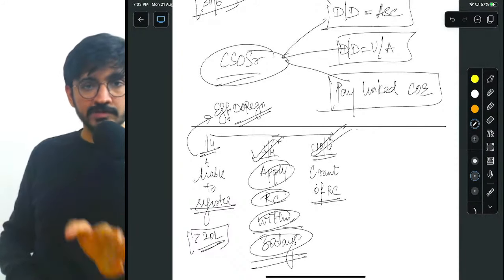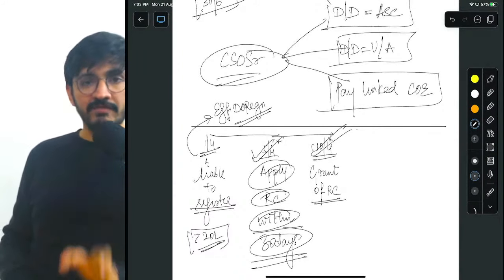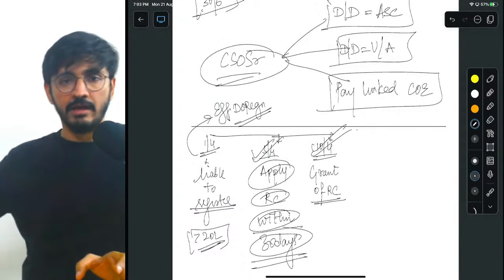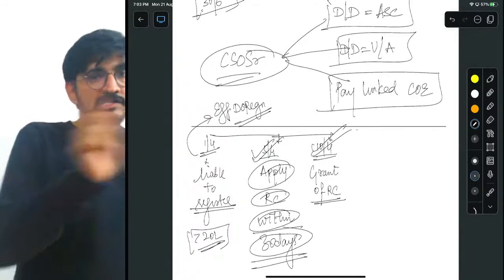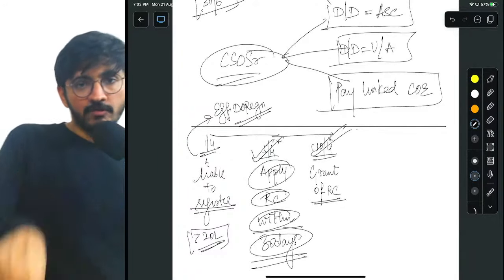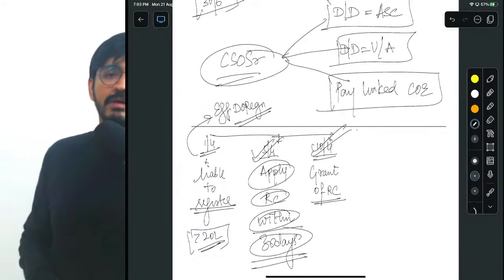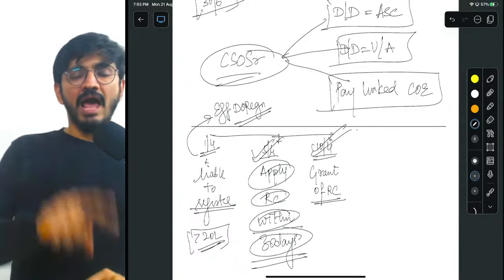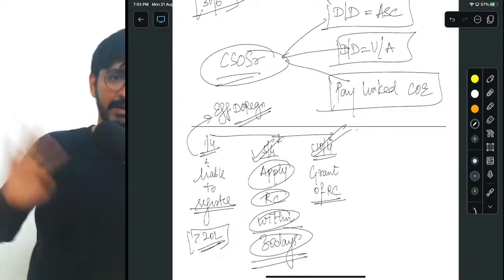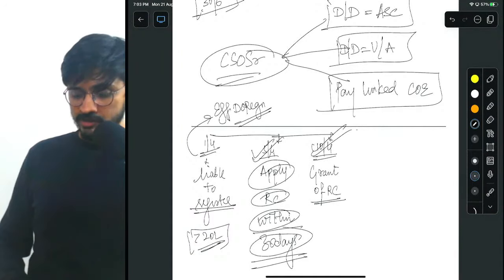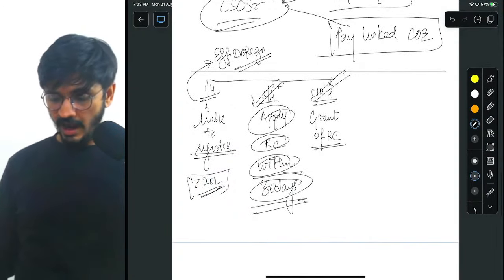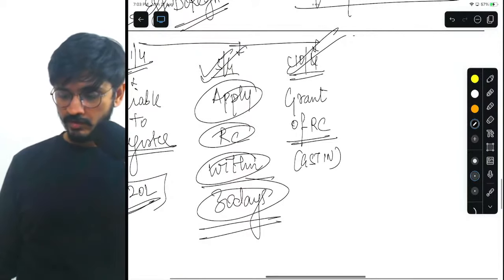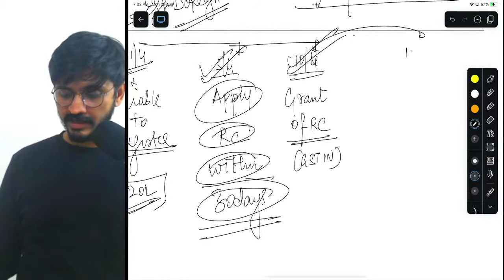Because only when RC comes will I get my GST, and only then will I be able to issue the RTI. The only difference between the original invoice and the RTI is just one: the original invoice does not have a GST number and the RTI does. So as soon as I get my GST on 10/4,